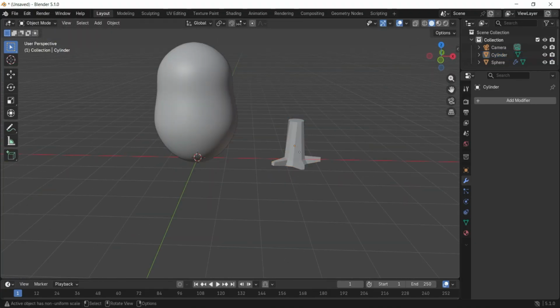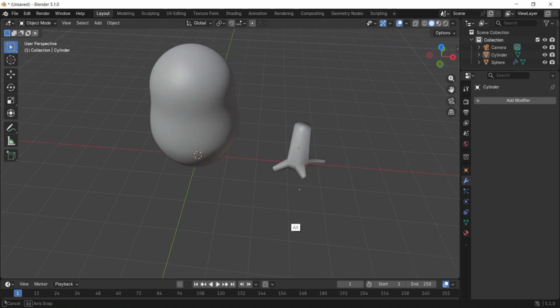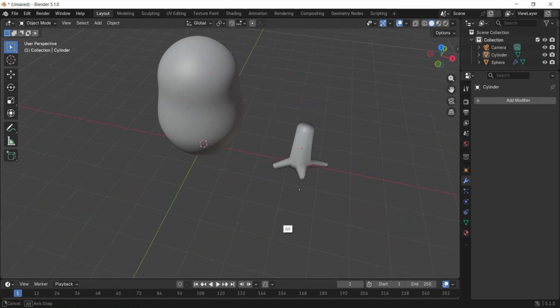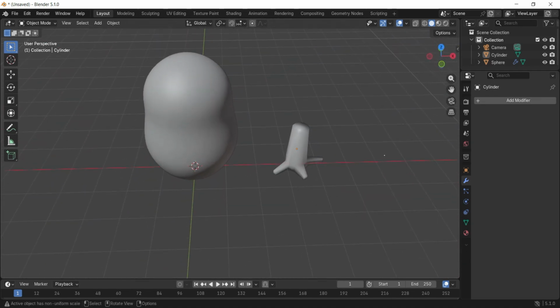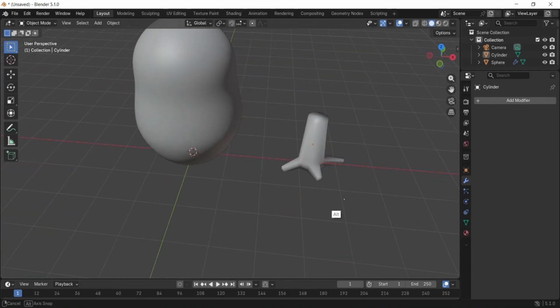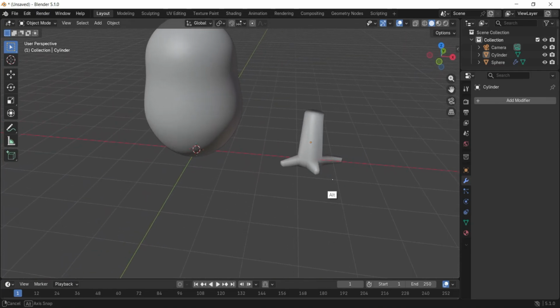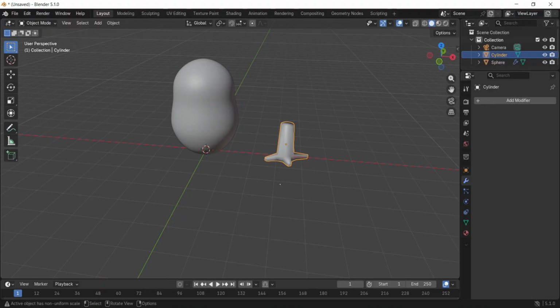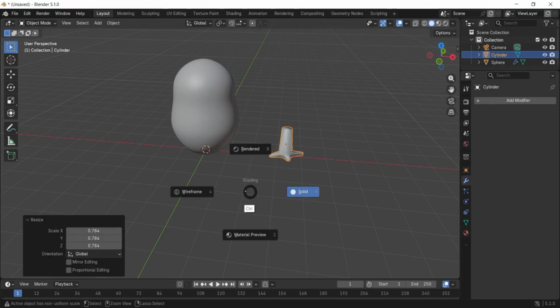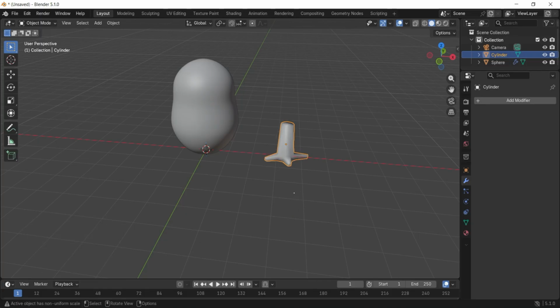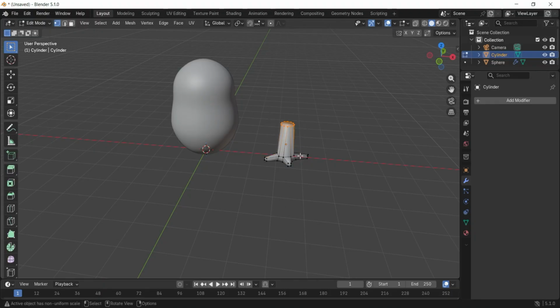Press / then go back to object mode. Right-click, Shade Smooth. Tab into edit mode, select the leg and scale it down like this.